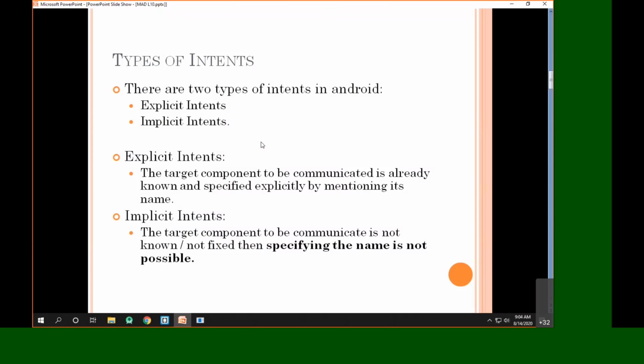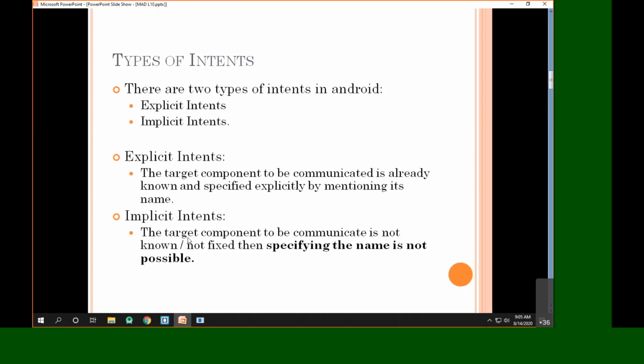An explicit intent is a kind of intent where, for the target component to be communicated with, we know the name of that target component. And since we know the name, we can specify it by mentioning its name. Whenever we don't know the name of the target component, we call it an implicit intent.